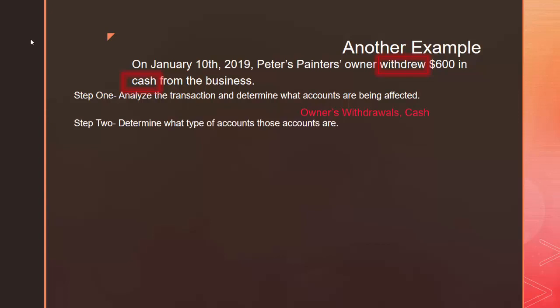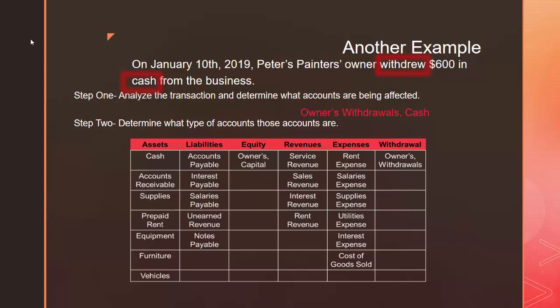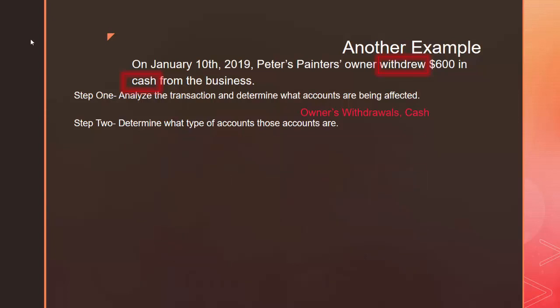In step 2, we need to determine what type of accounts these are. Back to our chart of accounts. Owner's withdrawals is the only account under our withdrawal account, so it's a withdrawal account, and cash, once again, is an asset. We have one withdrawal account and one asset account being affected in this transaction.